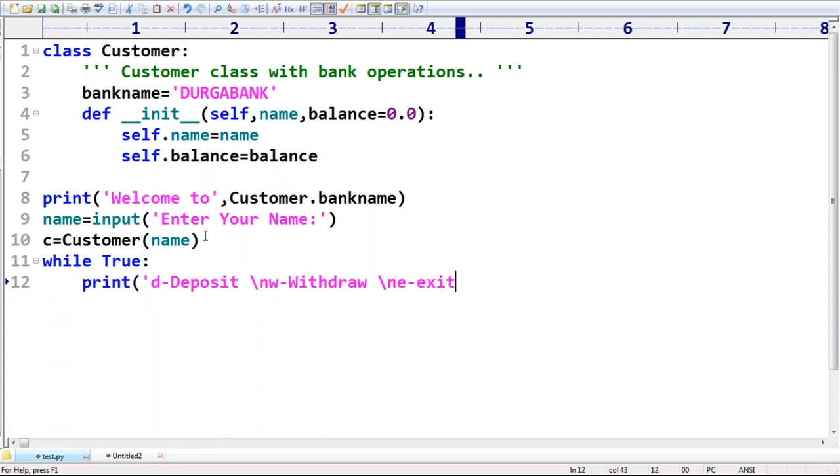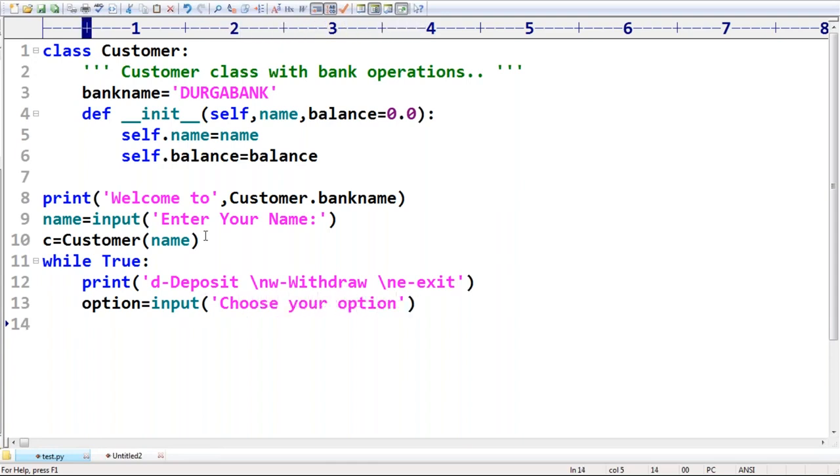This is about the options I'm asking. Can you please choose your option? option is equal to input of choose your option.